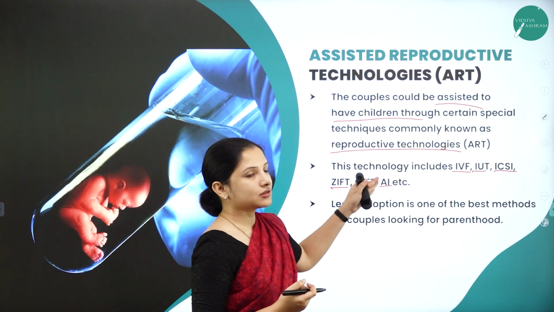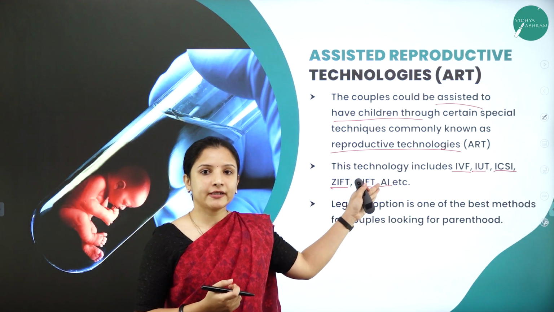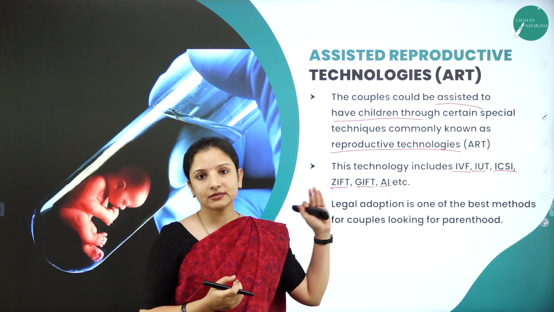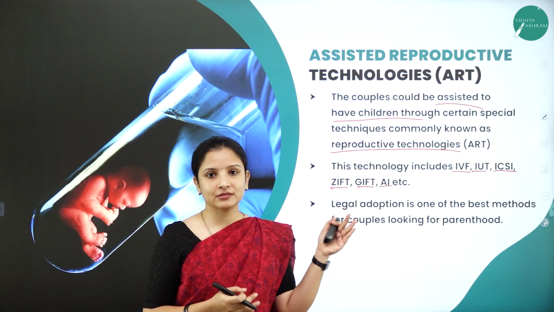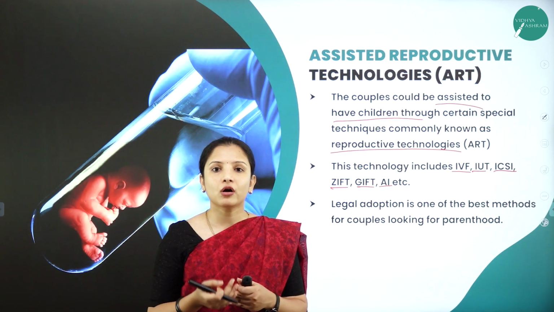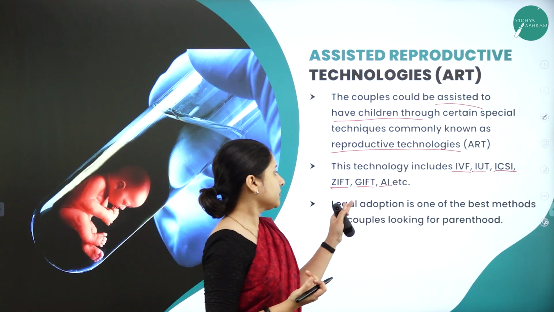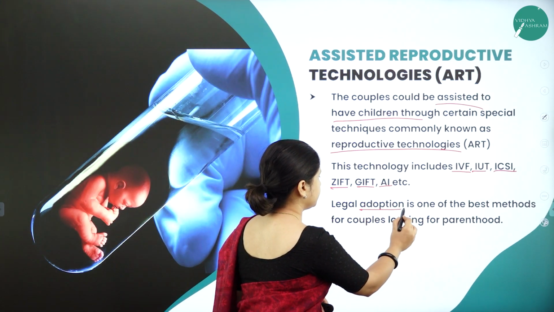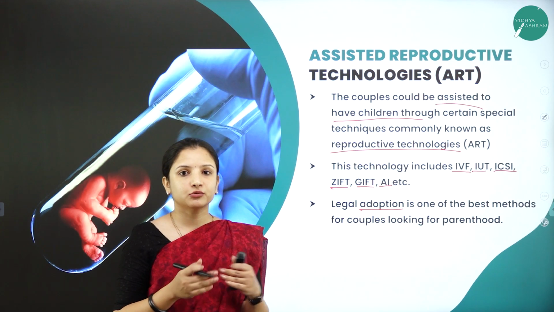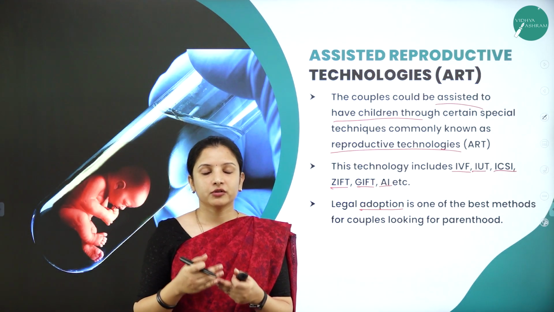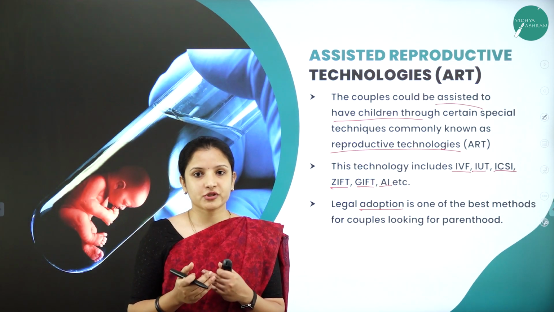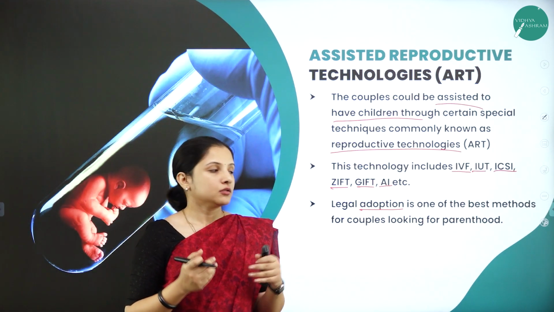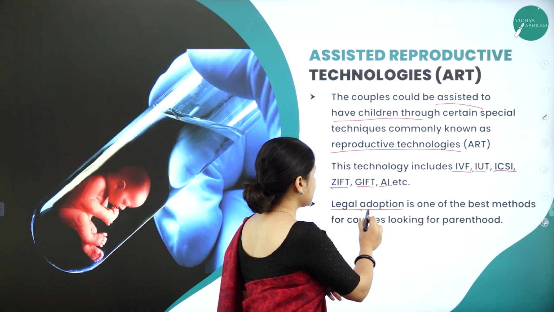So if all these technologies fail in spite of the couple going in for all these assisted reproductive technologies, and in spite of that, if they're not able to have a child, then there is always another option called adoption. So adoption is wherein you adopt a child. That adoption also should be legal. It should be done through the government. So it should be a legal adoption.